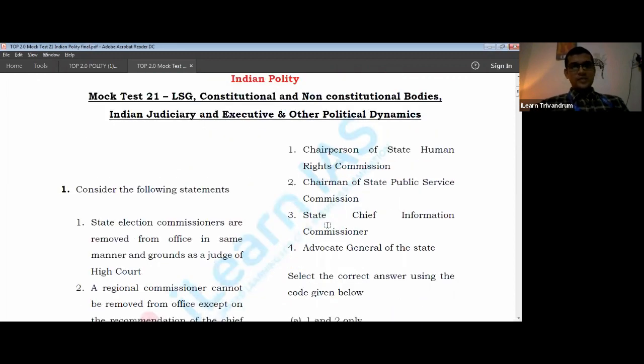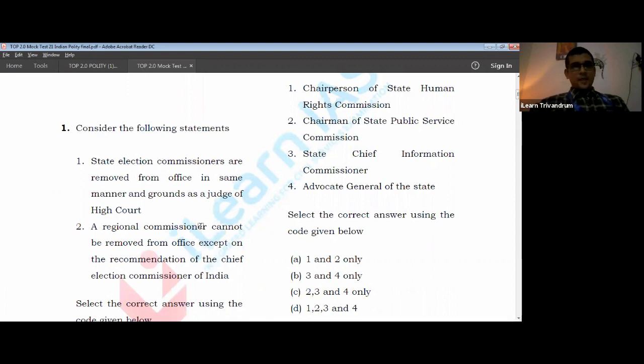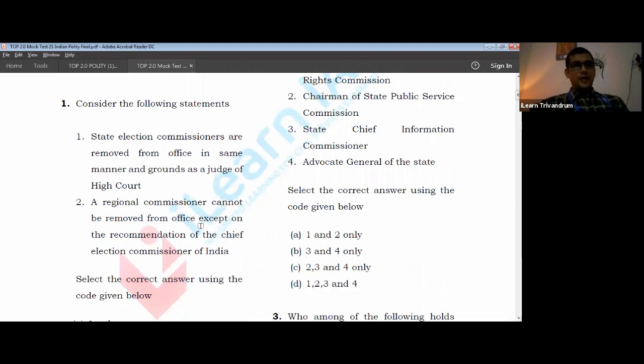Let's look at the first question. Consider the following statements. It's about bodies. Now, it's about the state election commission, right? One thing about bodies that we should be very careful about is that, especially with the constitutional bodies, we should always remember certain things: the removal, the appointment, the powers and functions. These are certain criteria which we should always be analyzing.